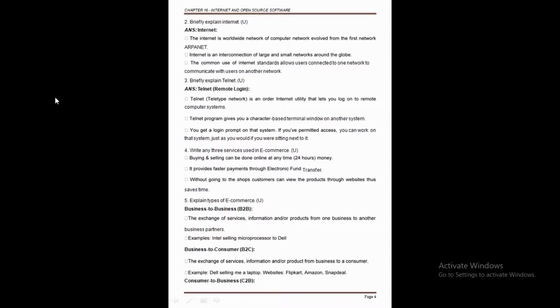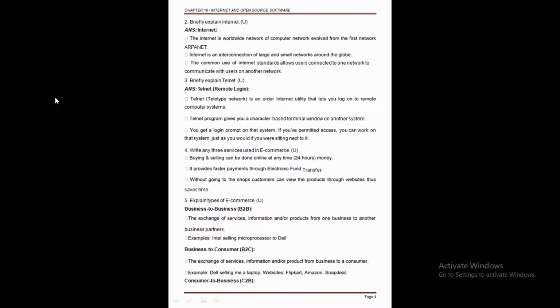So before starting the e-commerce types here, the definition of e-commerce is a trade of goods and services with the help of telecommunication and the computer. Clear this point here? Now, the types of e-commerce.